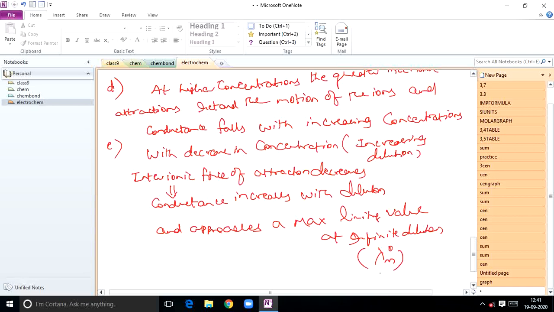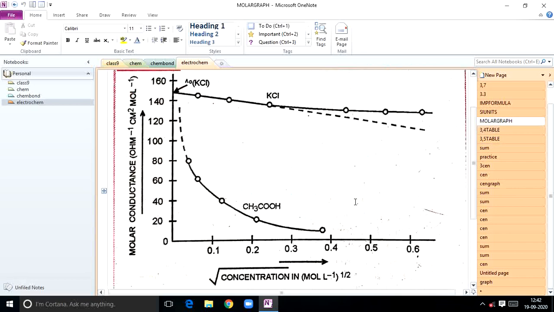So 2 points, students. At high concentrations, inter-ionic forces of attraction are more. These forces decrease the motion of ions, and conductance falls with increasing concentration. Now the reverse: if you decrease the concentration by diluting, inter-ionic attraction decreases, and conductance increases with dilution and approaches a maximum limiting value at infinite dilution. This is the conductance behavior of strong electrolytes. You can see the graph.